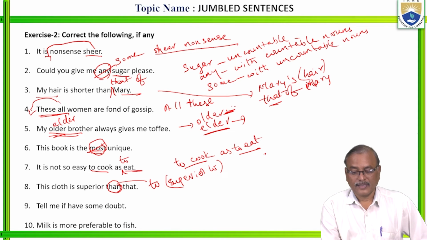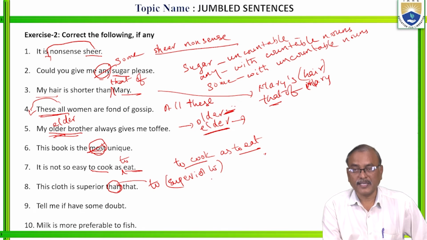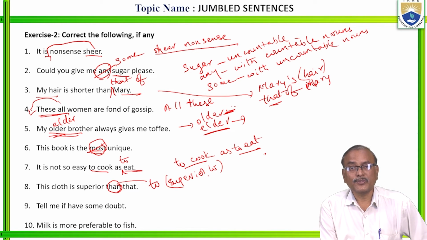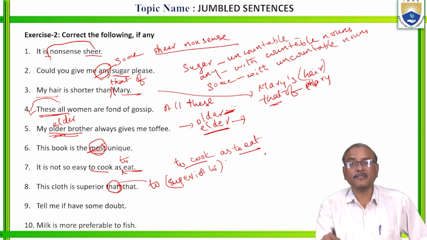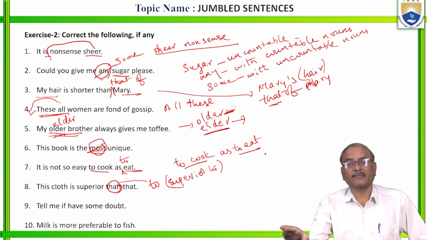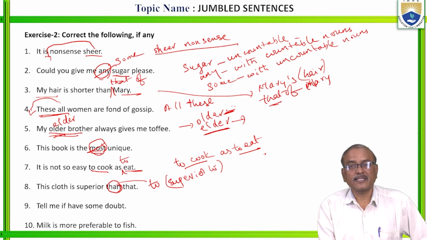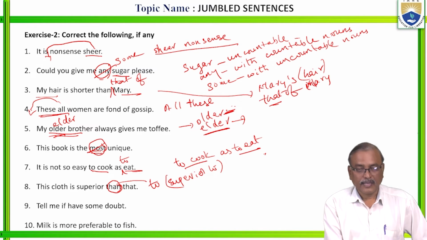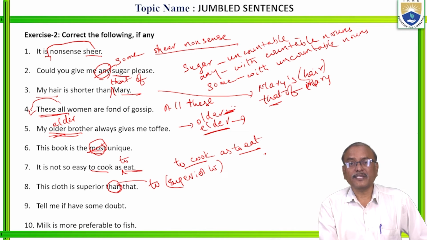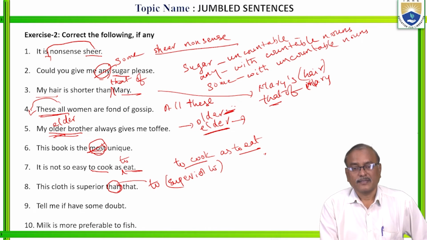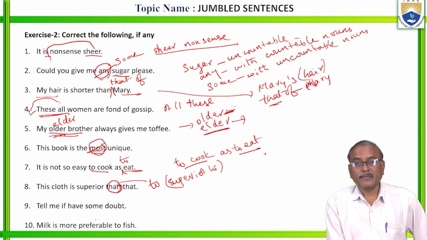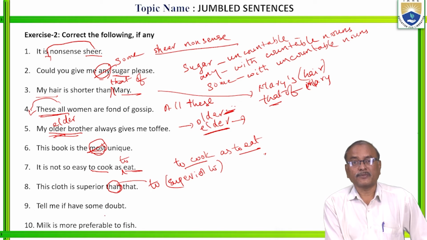You can take the list: superior, inferior, junior, senior, prefer. Prefer to. Prefer something to something, prefer someone to someone. Like that. I prefer coffee to tea. Is it clear? Tell me if you have some doubt.